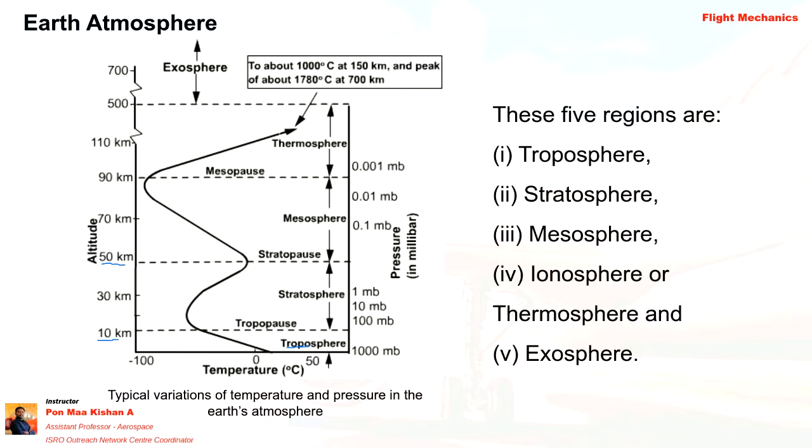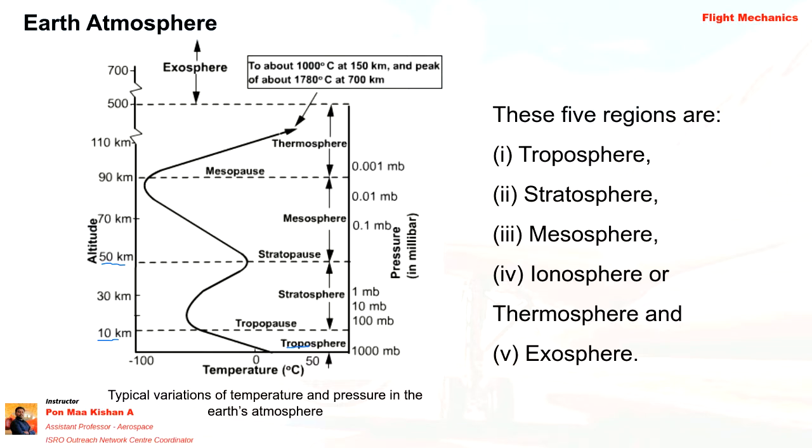Below 10 kilometers, most of the turboprop and piston propeller engines will be flying. Above 10 kilometers and up to 50 kilometers is the region where our fighter aircraft, especially supersonic aircraft, will be flying. As well as, the most important thing, space balloons and airships. Those can be hybrid vehicles also, so they will try to accommodate that in this region.